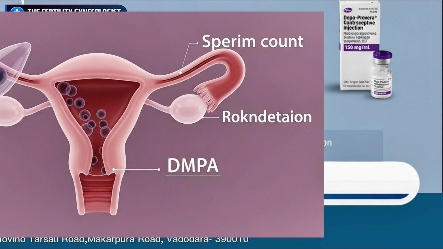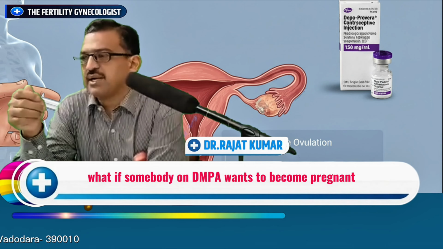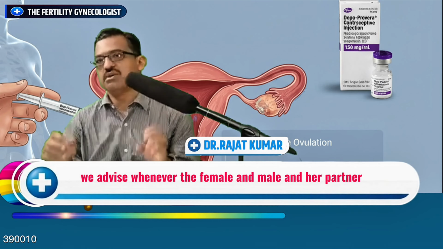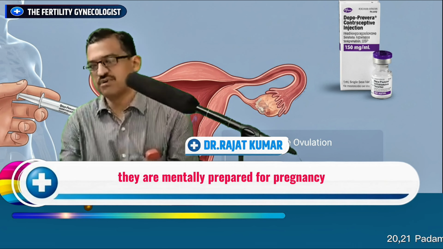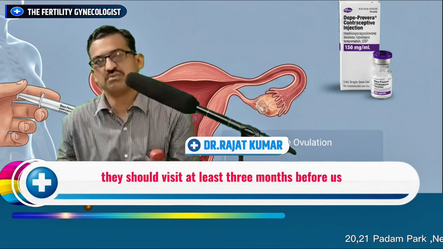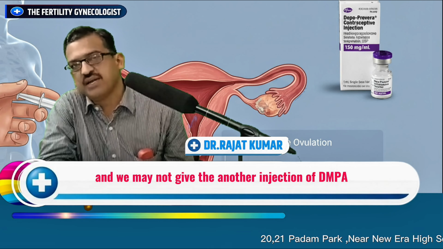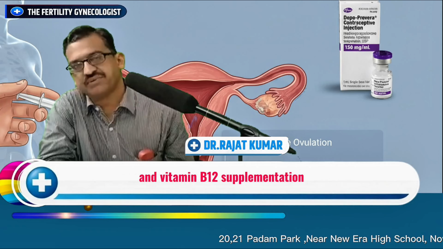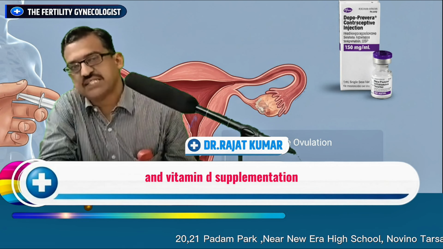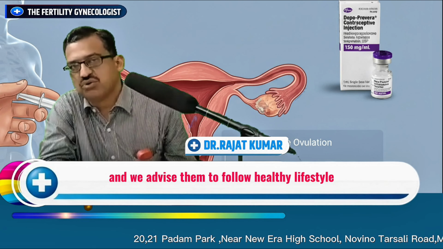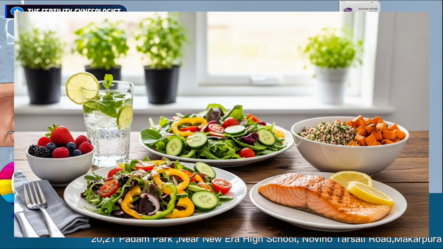Does it cause bone loss? Yes, the longer use of DMPA does definitely cause bone loss, and that is why it is to be given for a period of 2 to a maximum of 3 years only. What if somebody on DMPA wants to become pregnant? We advise that whenever the female and her partner are mentally prepared for pregnancy, they should visit at least 3 months before planning the pregnancy. We do not give another injection of DMPA, and we give them folic acid and vitamin B12 supplementation. We also give calcium and vitamin D supplementation, and we advise them to follow a healthy lifestyle and good diet, and then plan the pregnancy after 3 months.